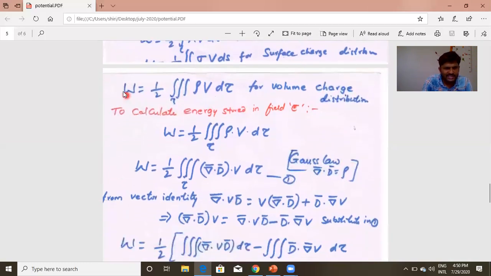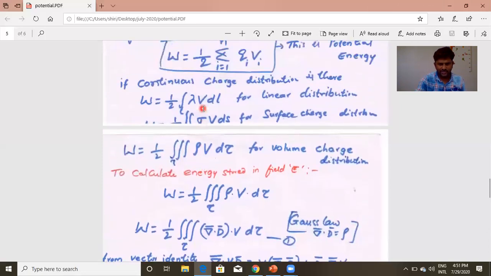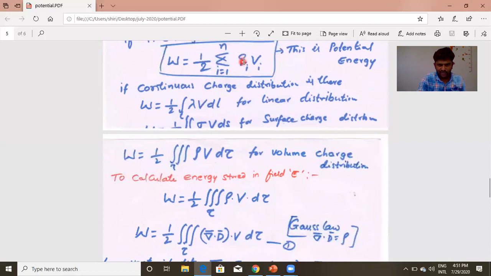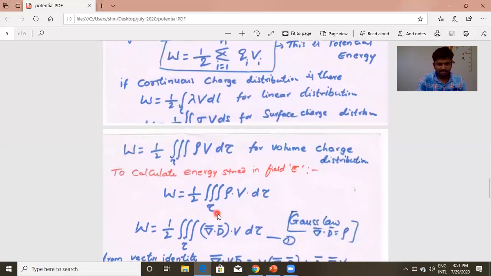For that, what I am considering is this. For the generalized condition, if we consider volumetric charge distribution, it gives the generalized one. So I am considering potential energy W is equal to 1/2 volume integral of rho V d tau. Don't get confused, this is what we derived. Instead of Q, I am writing rho dV, where rho is equal to Q by V. Here, earlier it was rho dV, now rho d tau. So both are one and the same.